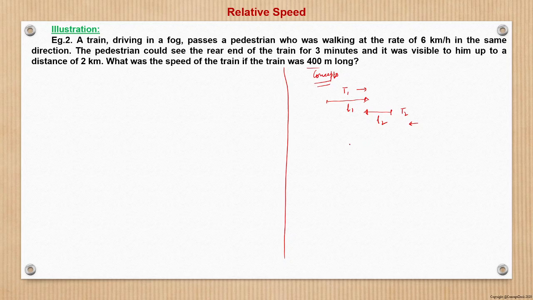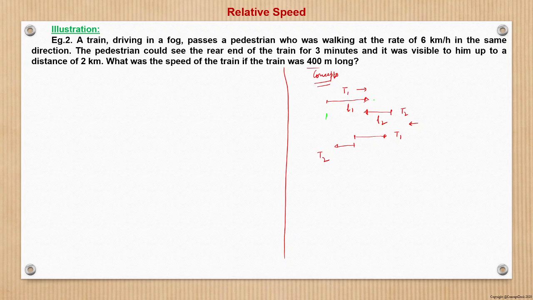So that means that when T1 and T2 get to a position like this, then it is called a cross. Like the two trains have crossed each other. So what is the distance moved by the train, right? Let us see from here.